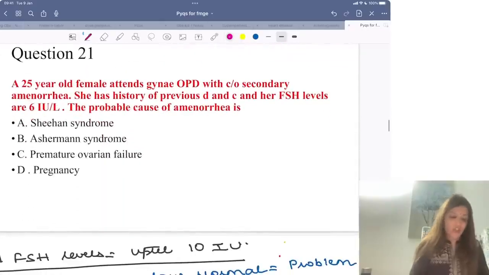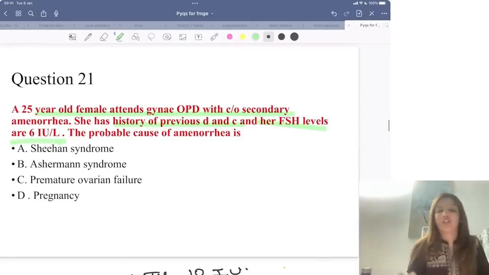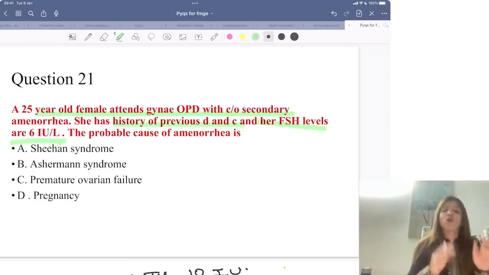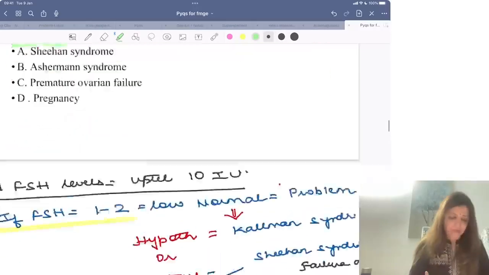Clear? Next question. A 26-year-old female attends Gyne OPD with complaint of secondary amenorrhea. She has history of previous DNC and her FSH levels are 6 international units. The probable cause of amenorrhea is. Now, what I am going to tell you after this, you are going to take a screenshot and keep it with you. These days, they are asking questions based on FSH levels. So I am going to tell you how you are going to approach questions based on FSH levels.